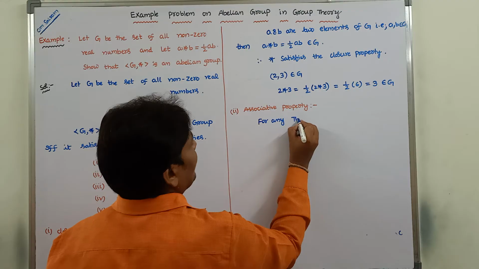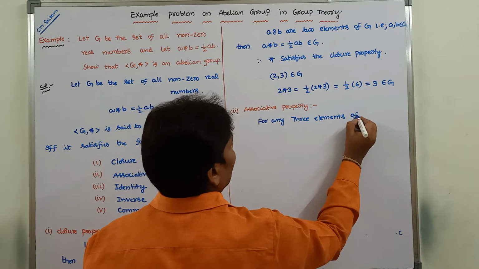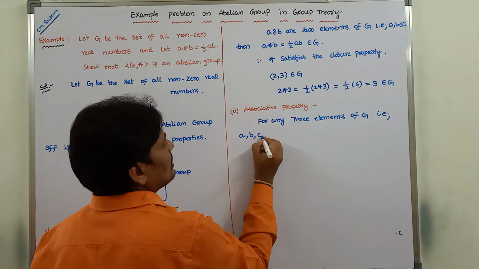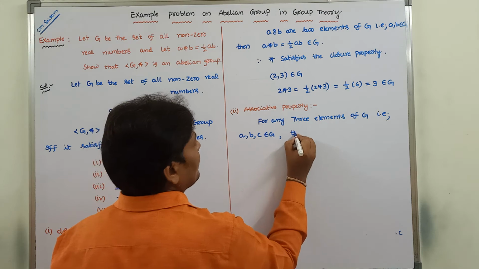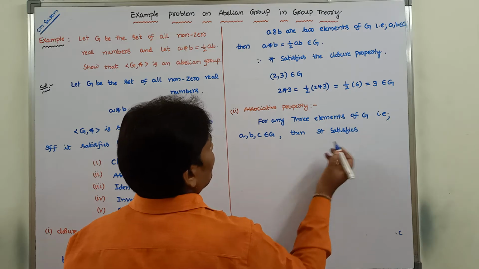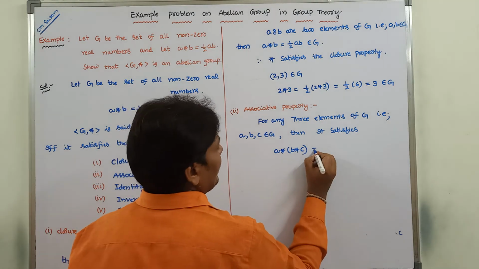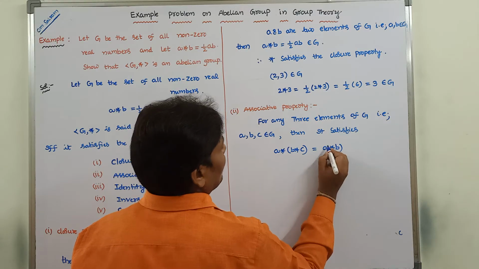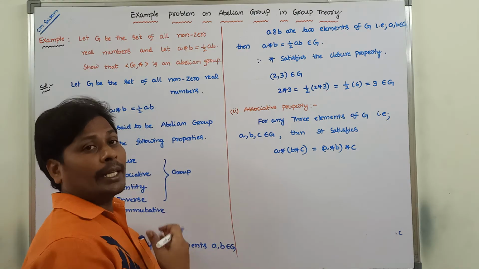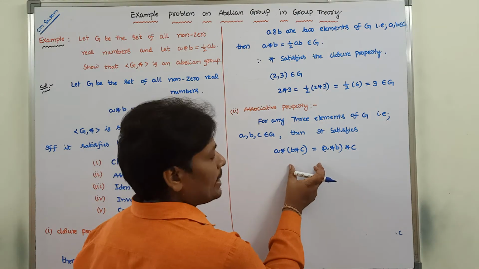For any three elements of G, that is A comma B comma C belongs to G, it satisfies A star B star C equal to A star B star C. So whenever we take any three elements of G, A comma B comma C belongs to G, it satisfies this property.